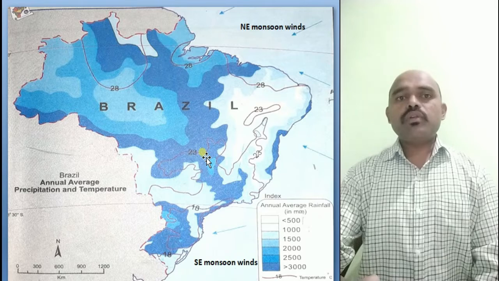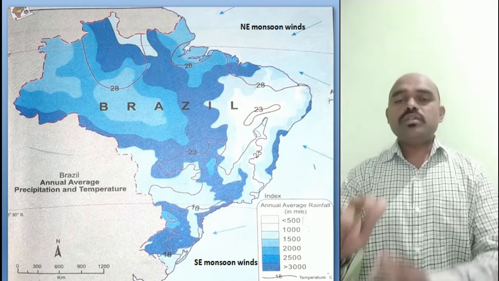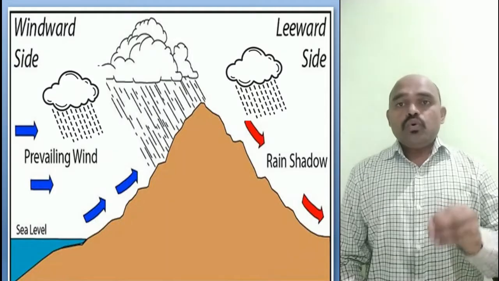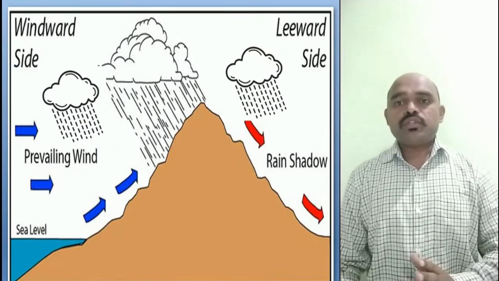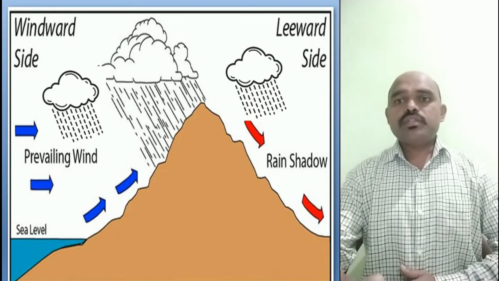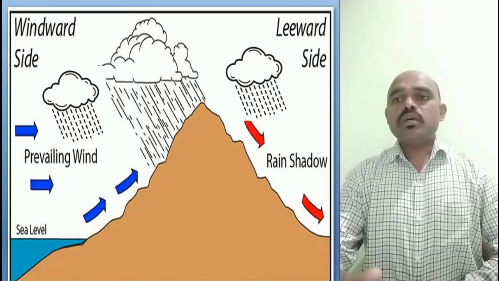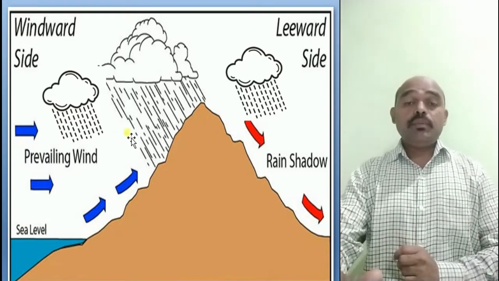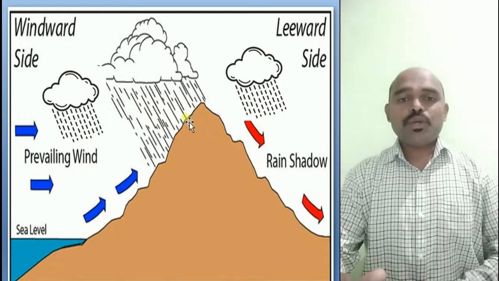So how does it rain in Brazil? Let us see. My dear students, when the wind blows from this side, it comes over here and it rains in this region. Why does it rain over here? Because this mountain becomes the barrier for this wind. Why does this mountain become the barrier?